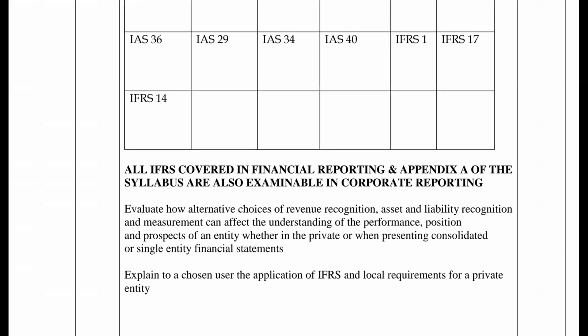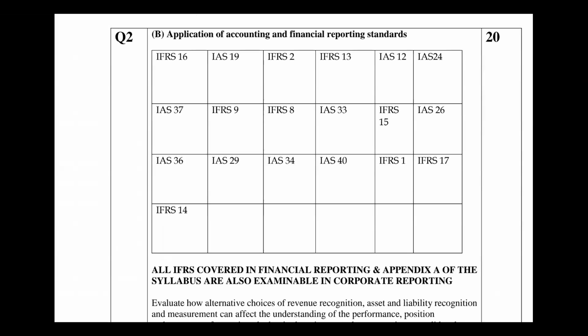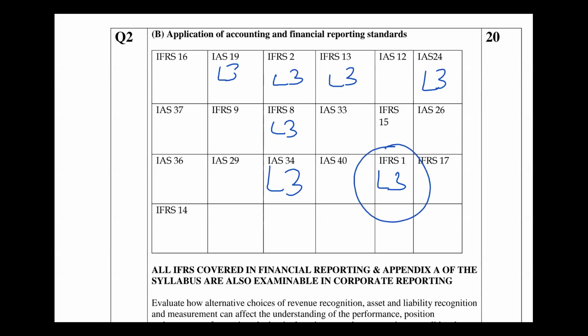He said that the level 3 standards are these. This is level 3. There are 6. Are they 6 or 7? This is level 3. So there are 1, 2, 4, 6, 7. I think he has not done one with us, right? But all the others are level 3.